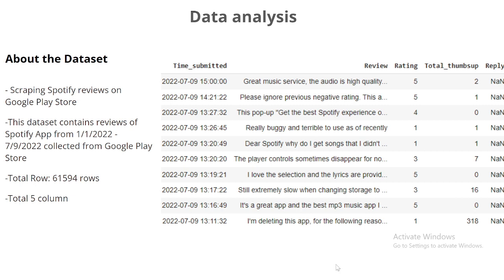So this is the dataset we have collected for our project. We collected this dataset that contains reviews of the Spotify app from January 1, 2022 to July 9, 2022 from the Google Play Store. The dataset comprises a total of 61,594 rows and includes 5 columns: time submitted, review, rating, which ranges from 1 to 5, where 1 means bad or poor and 5 means excellent, total thumbs up, how many in that review, and reply of that review.